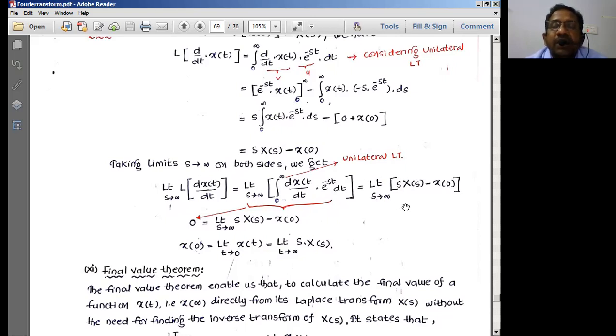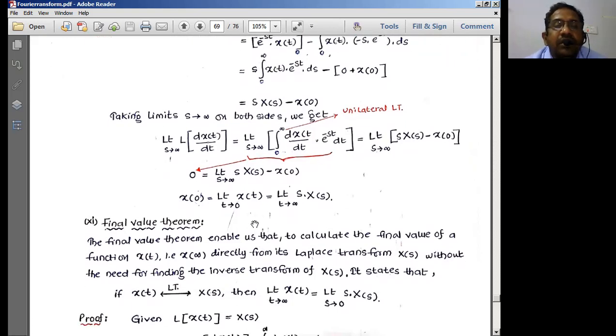So I am applying limit s tends to infinity here. Integration and differentiation get cancelled here. Now this entire part becomes, as s tends to infinity, e to the power minus infinity is 0, and 0 into something is always 0. So this component simply becomes 0, which is equal to limit s tends to infinity of this entire part, s into capital X of s minus small x of 0. So this is the equation I can have.